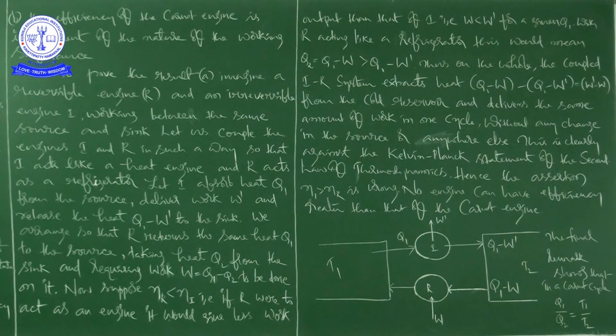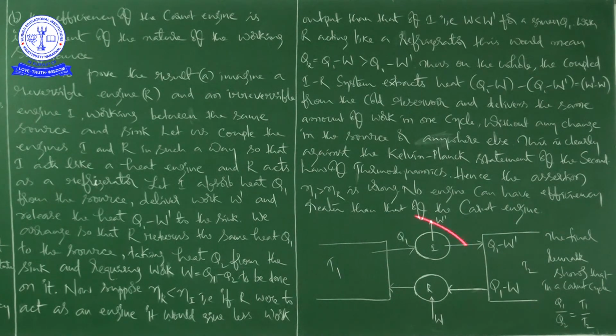Okay, this is clearly against the Kelvin-Planck statement of the second law of thermodynamics, but it should not happen. No, see, it should not be against. That's what we have to keep in mind. Hence, the assertion eta I is greater than eta R is wrong. No engine can have efficiency greater than that of the Carnot engine. You can also call it a reversible engine.